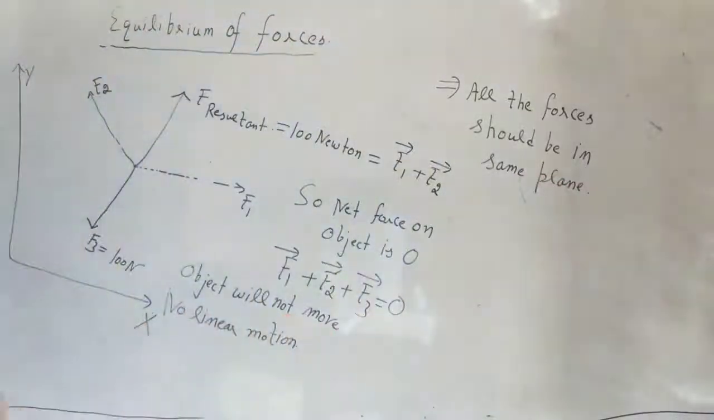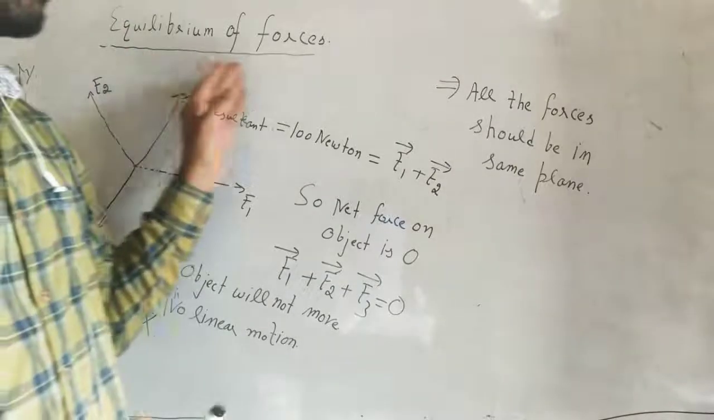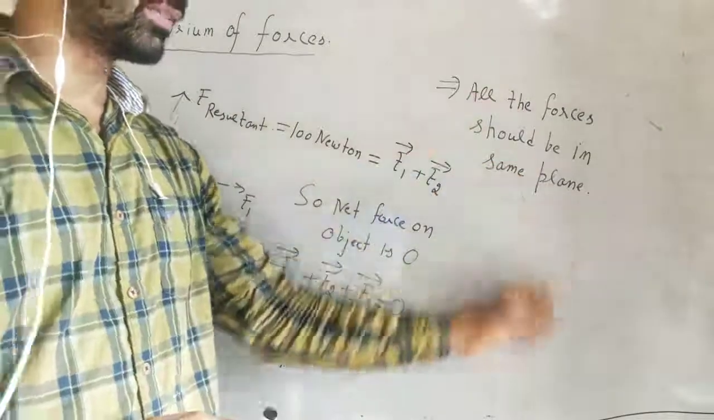If more than one type of force is acting on a body and the body is not moving, that means the net force on the body is zero, and those forces are in equilibrium. The condition for the equilibrium of forces is that the forces should be in the same plane.